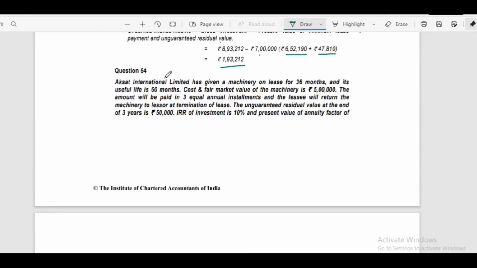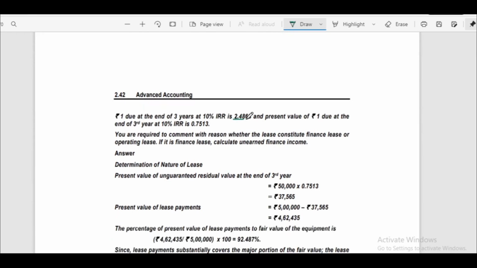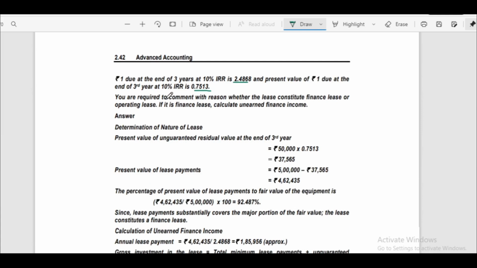Next question number 54. Akshat International Limited has given a machinery on lease for 36 months and its useful life is 60 months. Cost and fair market value of the machinery is 5 lakhs. The amount will be paid in 3 equal installments and the lessee will return the machinery to lessor at termination of lease. The unguaranteed residual value at the end of 3 years is 50,000. IRR of investment is 10% and present value of annuity factor of ₹1 due at the end of 3 years at 10% IRR is 2.468 and present value of ₹1 due at the end of 3rd year is 0.7513. You are required to comment with reason whether the lease constitutes finance lease or operating lease. If it is a finance lease, calculate unearned finance income.